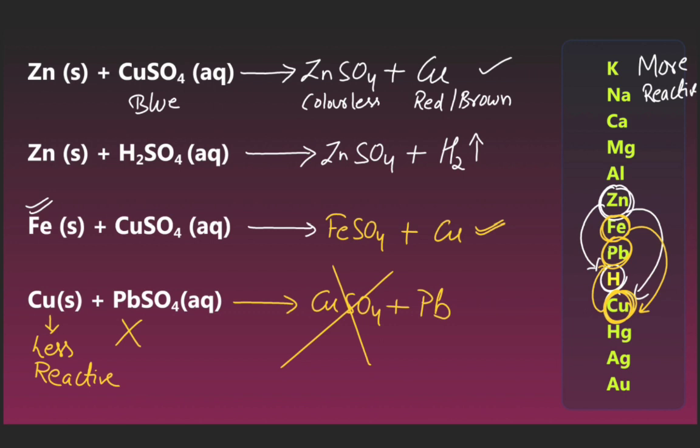But this reaction cannot occur because copper is less reactive, so that compound cannot be formed. We can see in the series that copper is below lead, so copper is less reactive than Pb. Copper cannot react and release lead from lead sulfate.